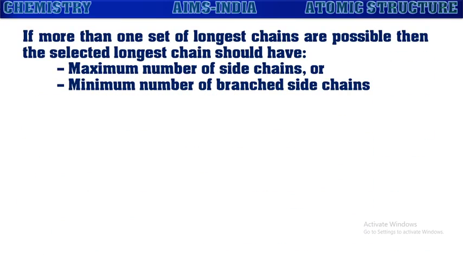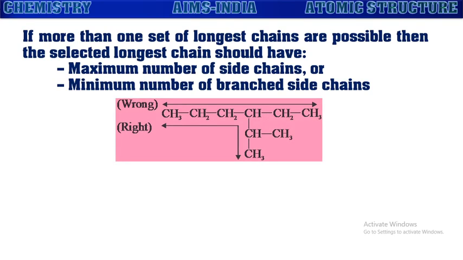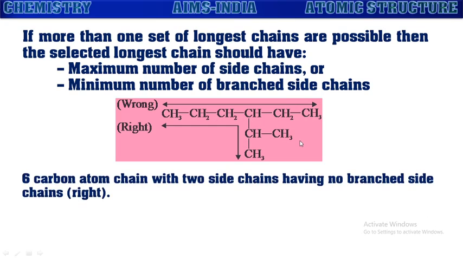If more than one set of longest chains is possible, then the selected longest chain should have the maximum number of side chains or minimum number of branched side chains. Let us see one example given here. If you observe, if you consider this as a main chain, it is getting one side chain with a branch. Otherwise, if we consider this as a main chain, it is having 2 side chains. Thus, the 6 carbon atom chain with 2 side chains is the correct method for this selection.